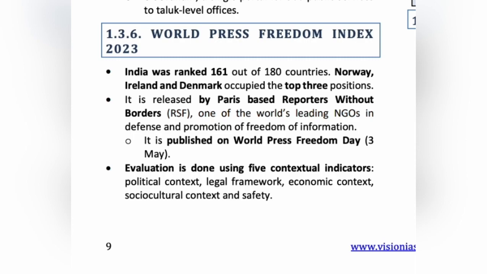This report clearly states that there is a crisis in press freedom in India. The freedom of the press and the protection of journalists who criticize the government with facts are under threat. As per this report, the top 3 countries which topped the index are Norway, Ireland and Denmark.